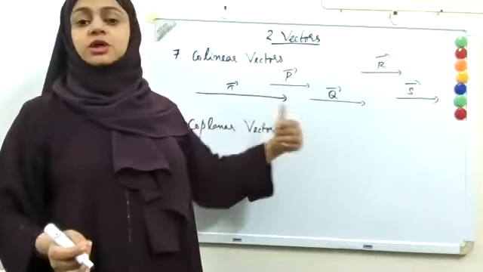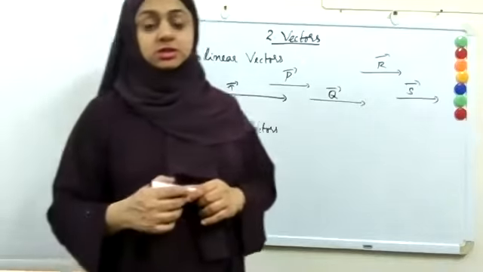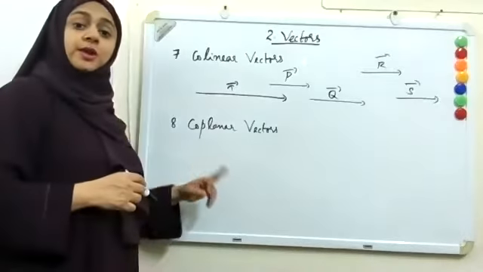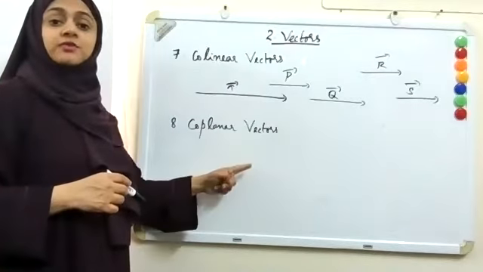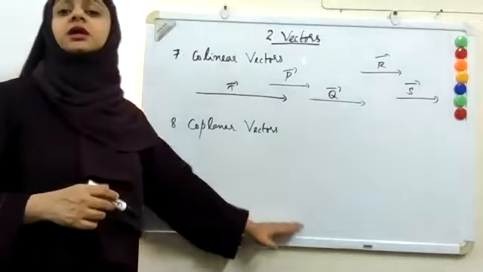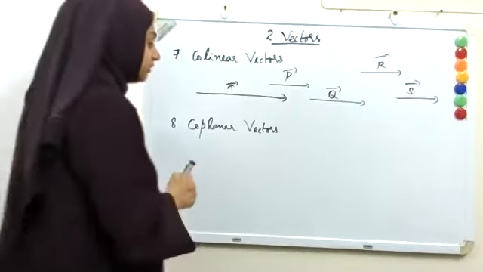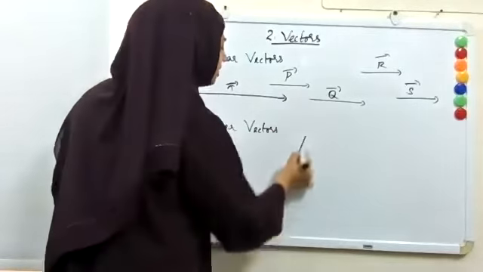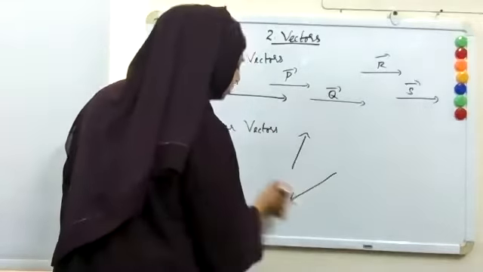Whatever their magnitude, if they are in the same direction, you can call them collinear vectors. Now, coplanar vectors are vectors that lie in the same plane. If I draw anything on the whiteboard, it all lies on the whiteboard, so they are in the same plane.